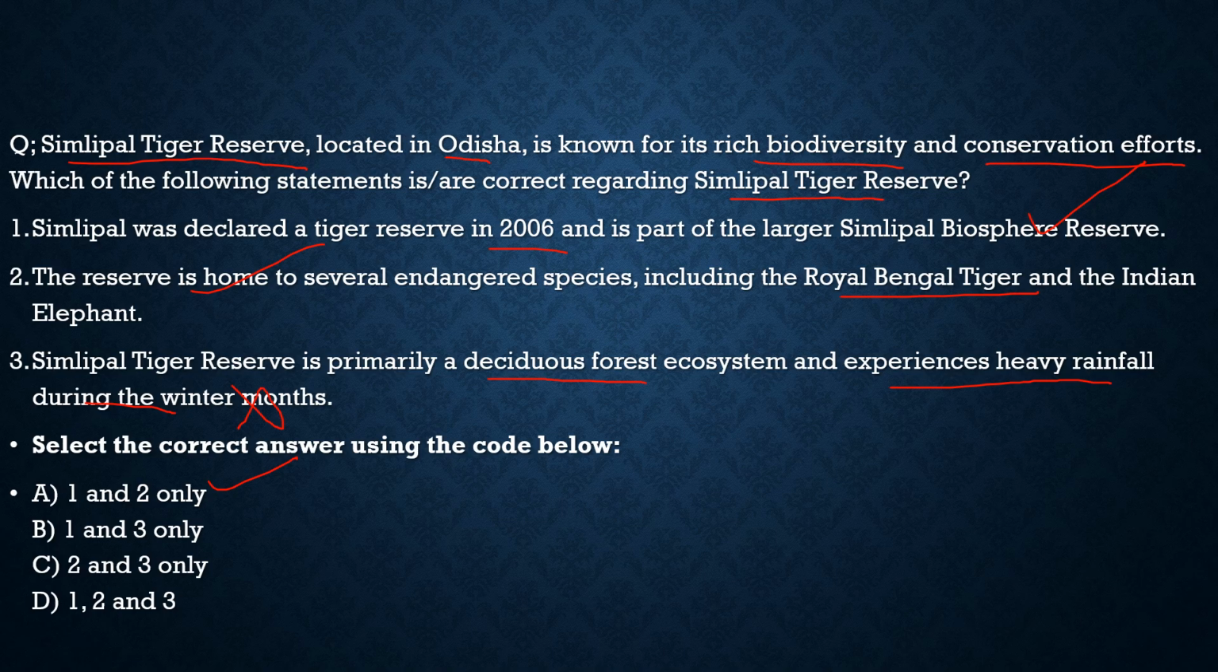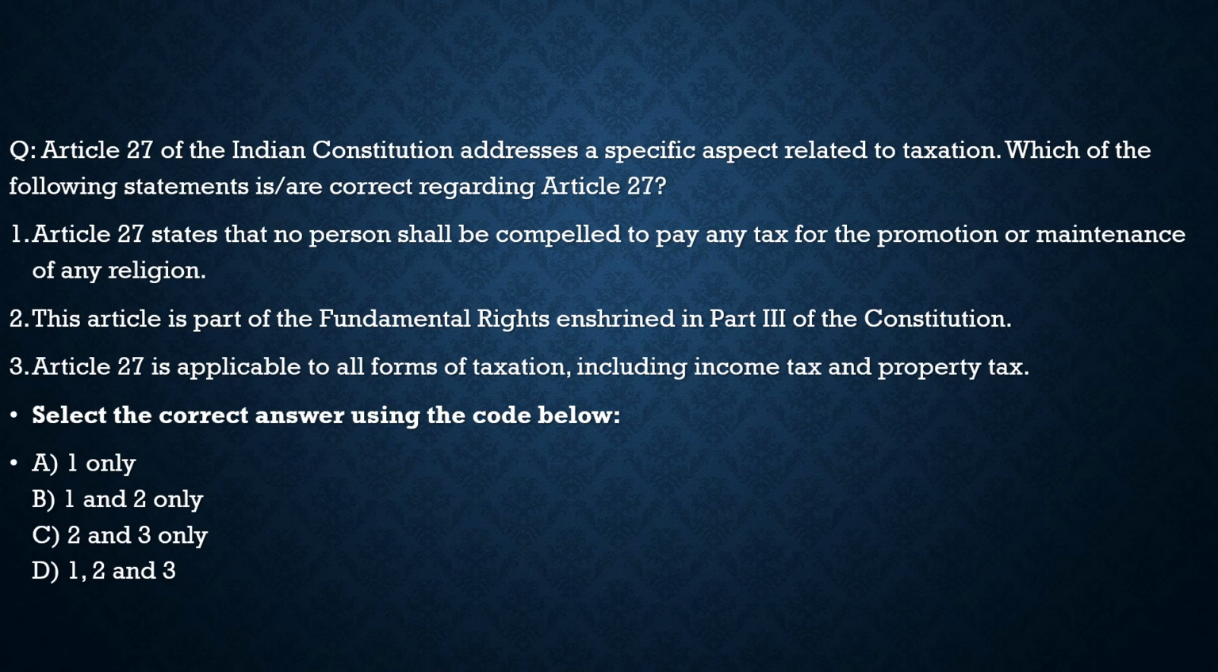With this, let's move to another part of today's discussion, which is solving the static topic question. Here today's static topic question is about Article 27 of the Indian Constitution, in which we are discussing the freedom of religion. So in this, let us see what Article 27 says. Article 27 of the Indian Constitution addresses a specific aspect related to taxation. 100% correct. Which of the following statements are correct regarding Article 27?